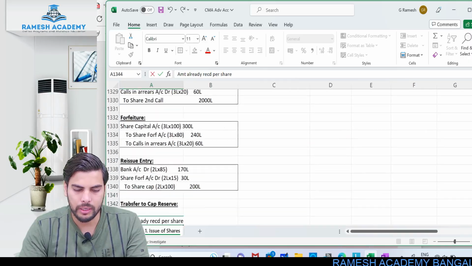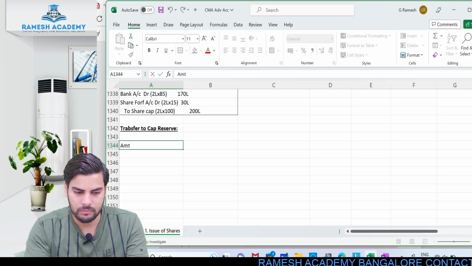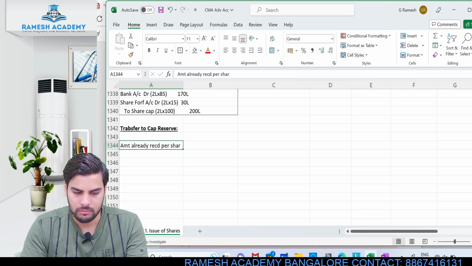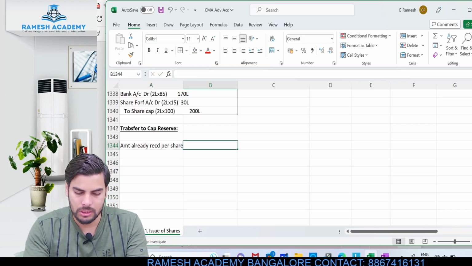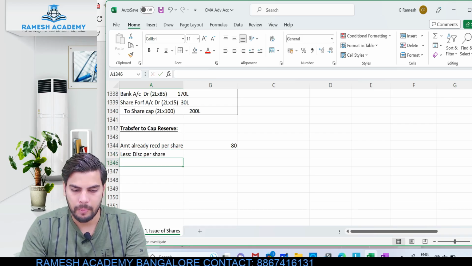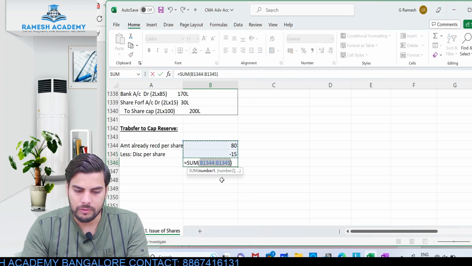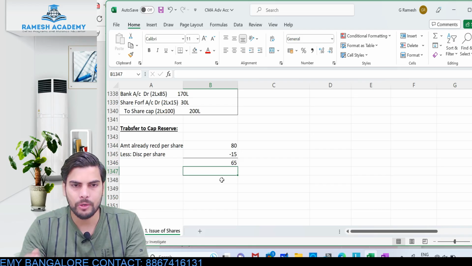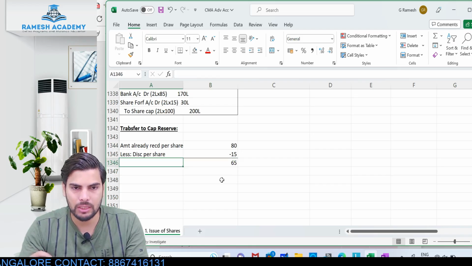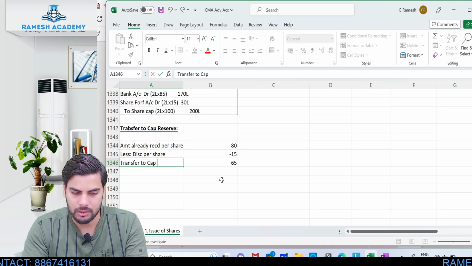So the amount already received per share will be how much? Okay, so this is 80 rupees. Less discount per share. Again, everywhere it is per share. For one share, how much is the discount which I am allowing? 15 rupees is the discount which I am allowing. So out of this 80 rupees, this discount of 15 rupees can be utilized from share forfeited account. The balance 65 is what will be transferred to capital reserve.